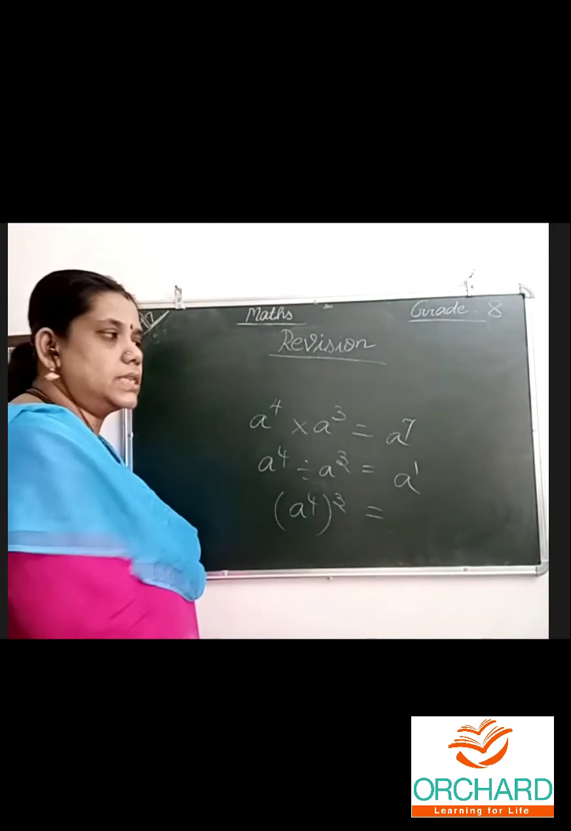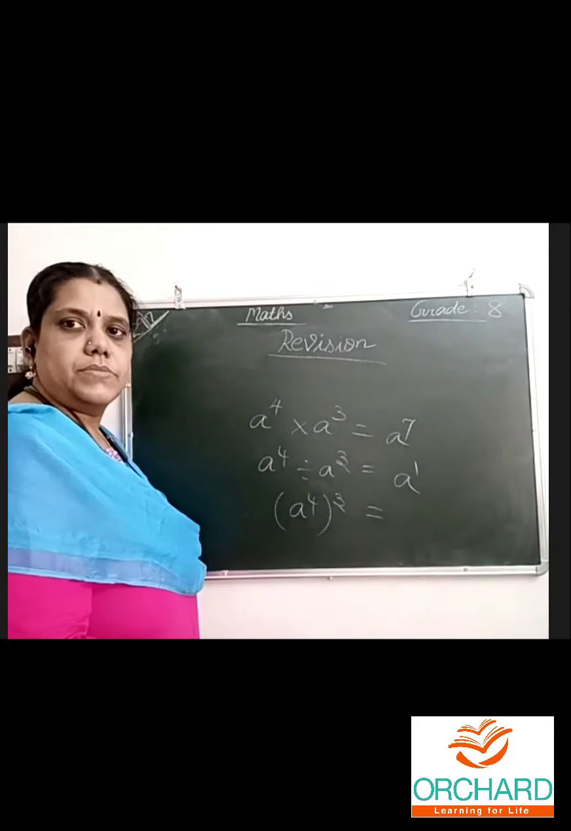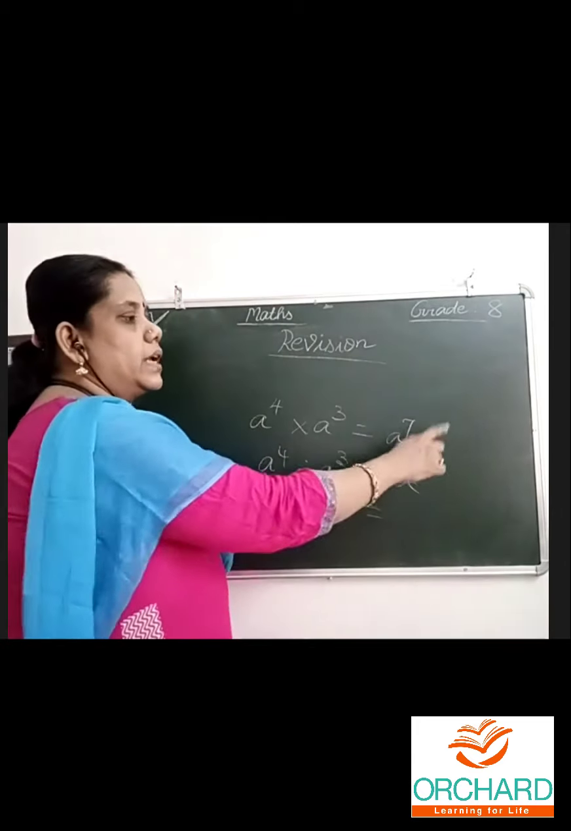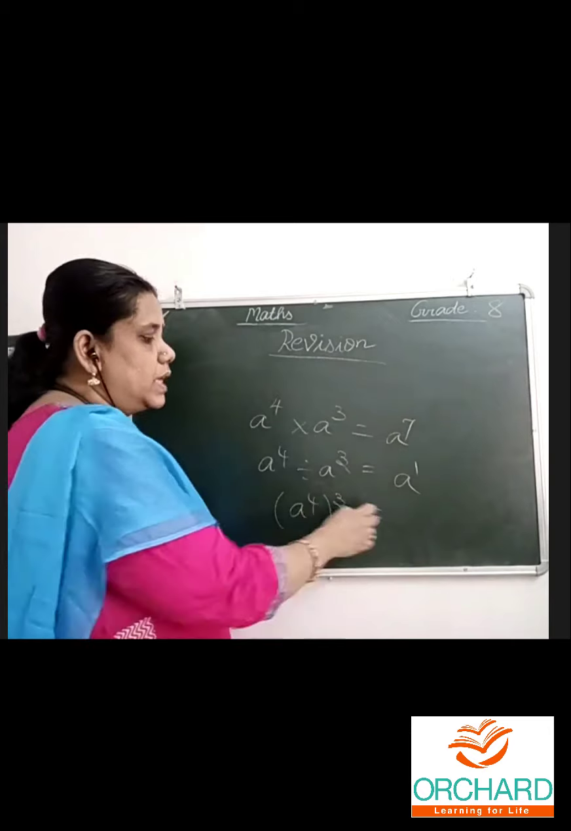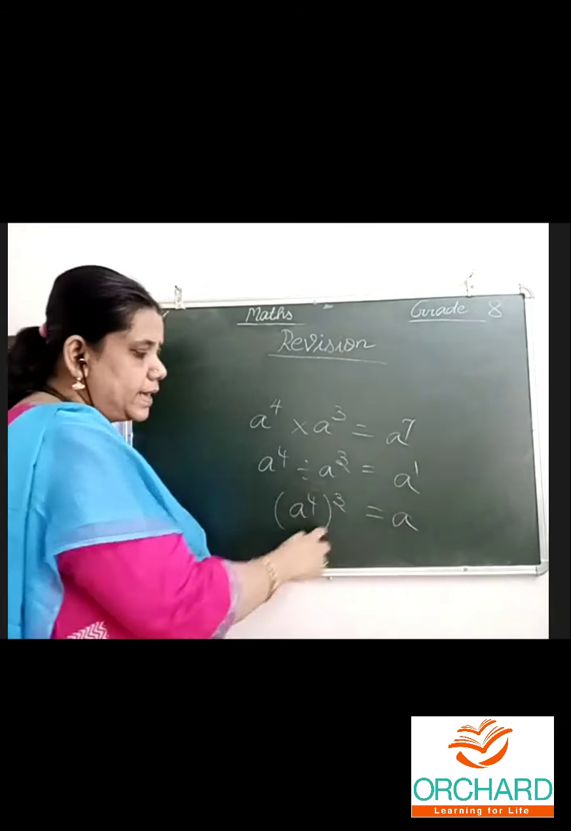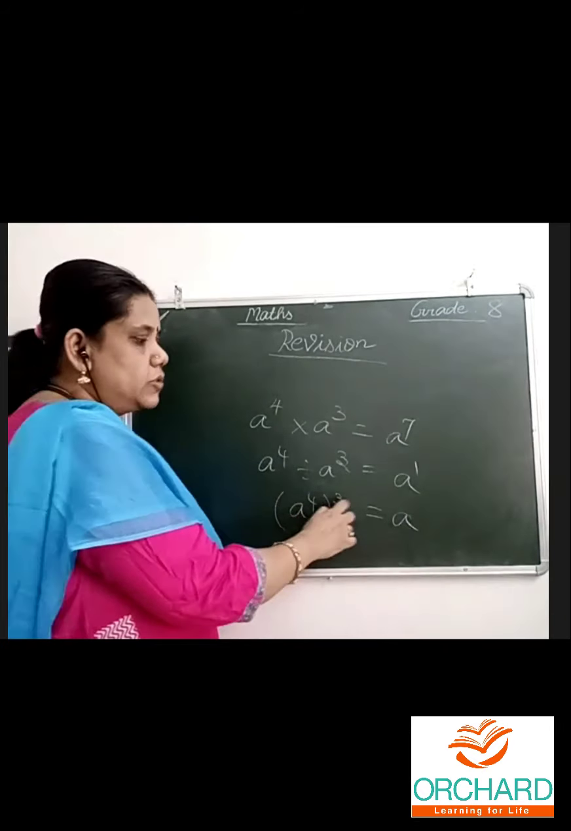This is exponential form. Same thing, value means a into a into a. Number means the number to multiply and write. If the bracket is there, the powers need to be multiplied: 4 threes are 12.